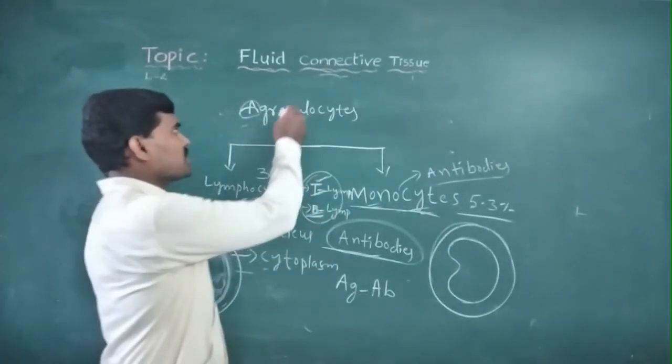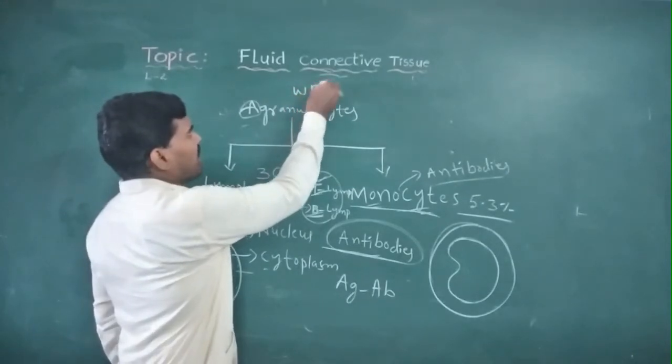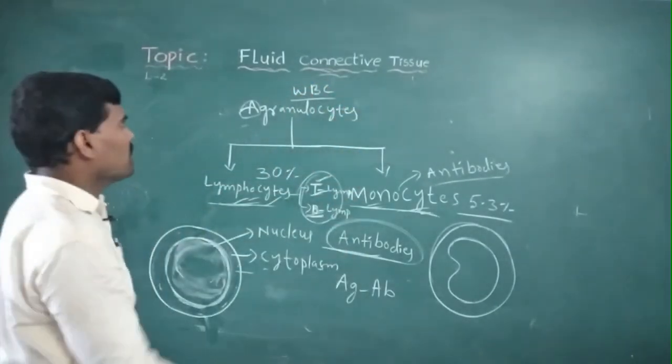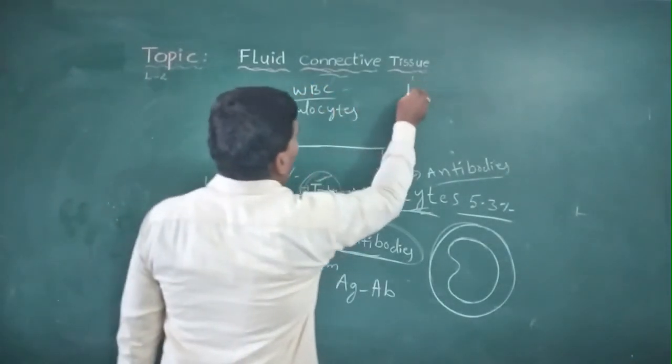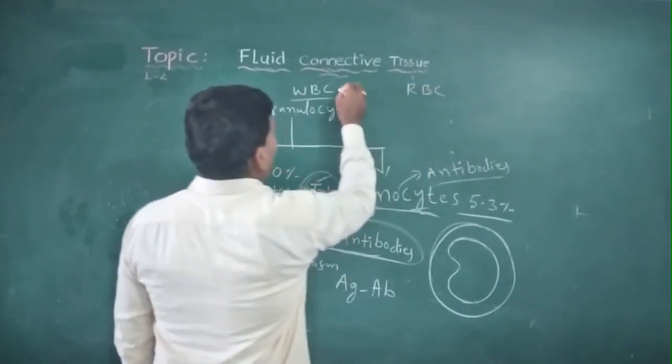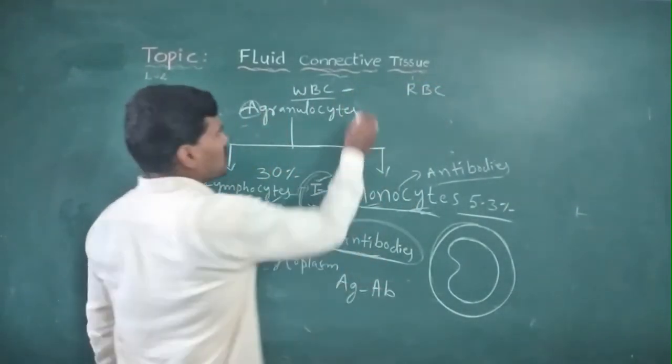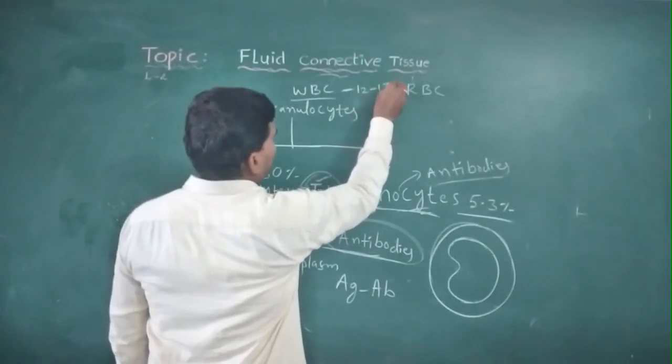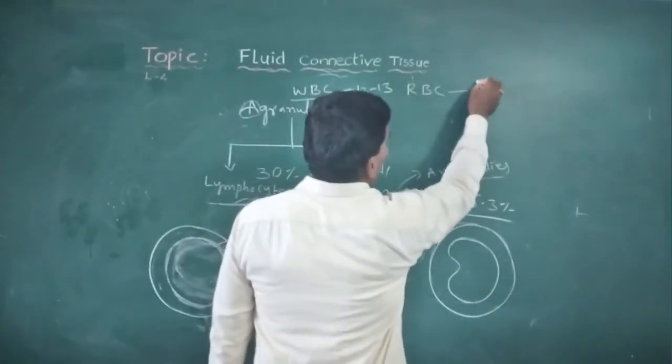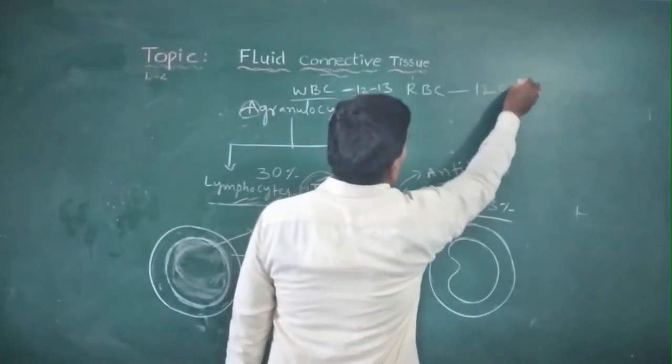Now the lifespan of WBCs and RBCs. The WBC lifespan is 12 to 13 days, and the RBC lifespan is 120 days.